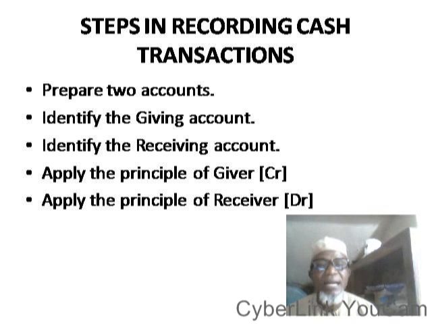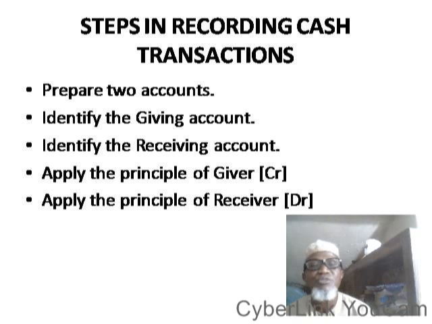Then the other one is that each of these accounts should be divided into two halves. The first half is on the left hand side, which is the debit side. The second one is the right hand side, which is the credit side. It is followed by the account to be debited, which is followed by the account to be credited. So these are the various procedures of your accounting system.